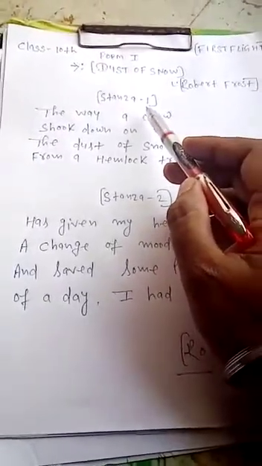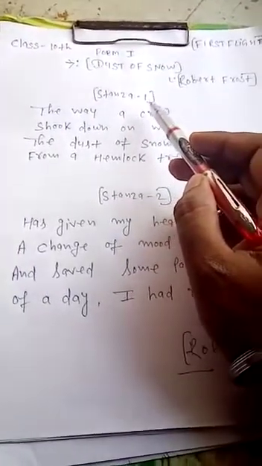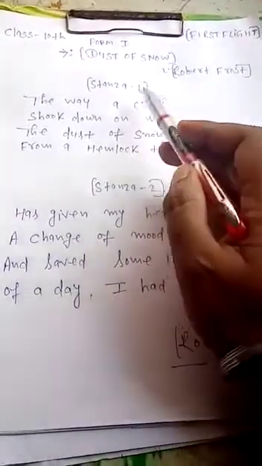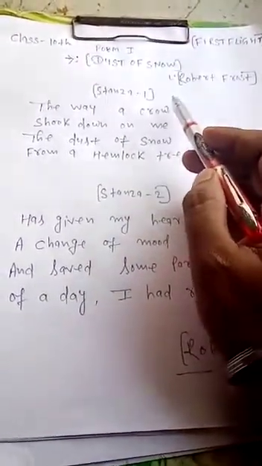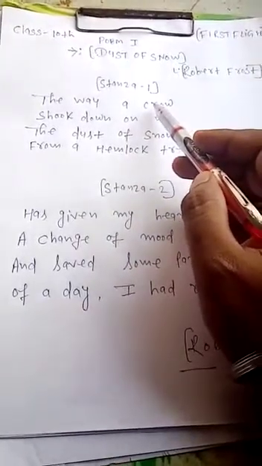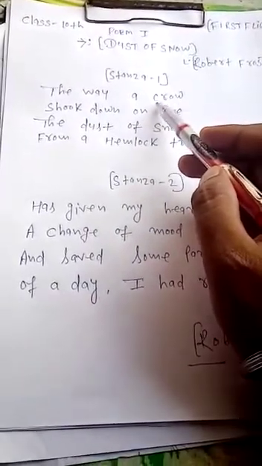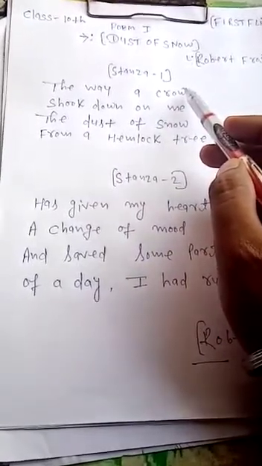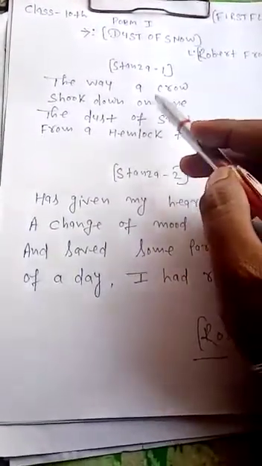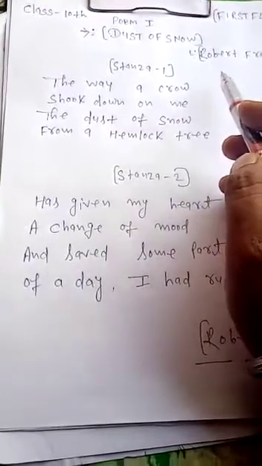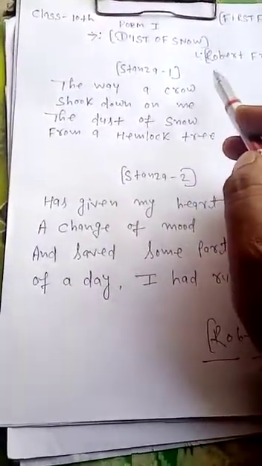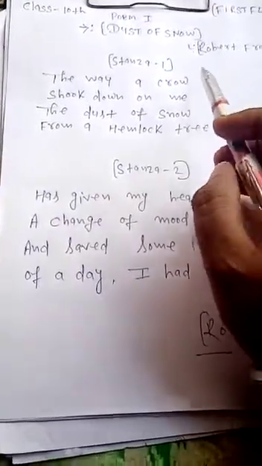So dear students, the poem Dust of Snow has been composed by Robert Frost, and in this poem, the poet is describing the natural sights. He uses different things to express his ideas. He uses the crow and the hemlock tree. Both these things are the symbols of omen.